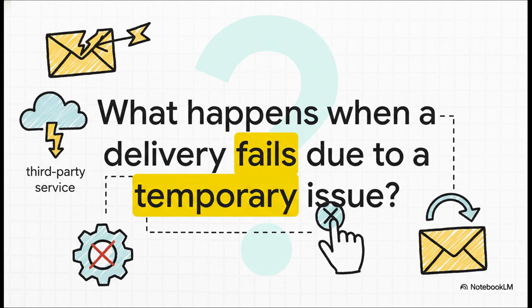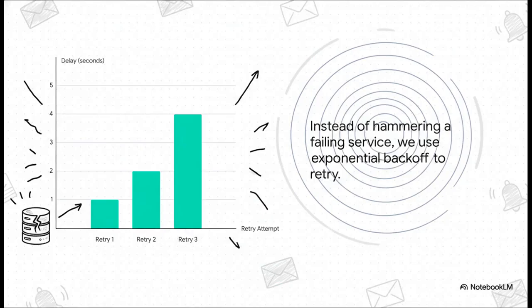What happens when a delivery just fails? Maybe the third-party email service we use is down for a minute. Do we just drop the message on the floor? No way. We are not just going to give up. But we're also not going to just spam the failing service. That's a rookie mistake. We use a really smart strategy called exponential backoff.